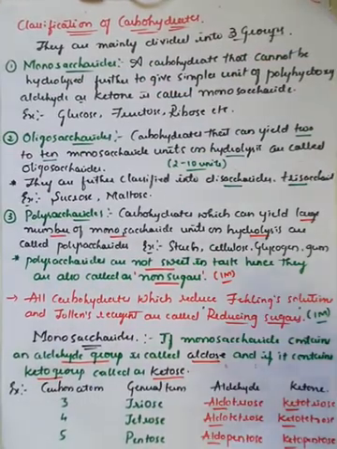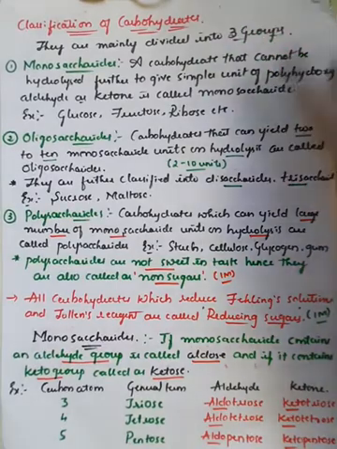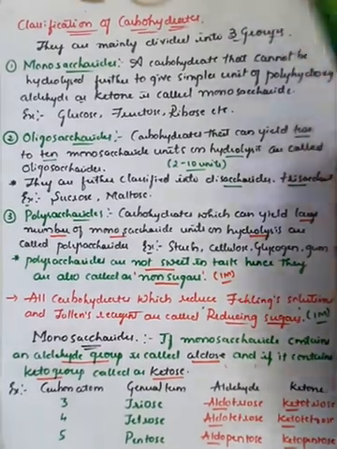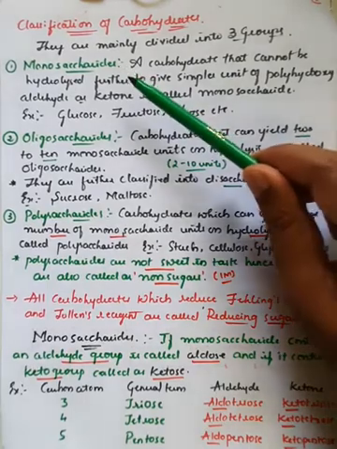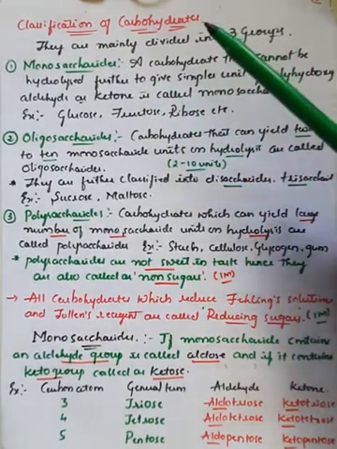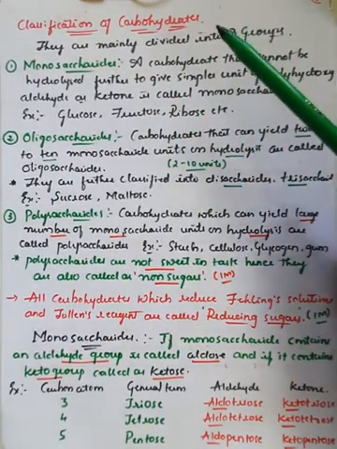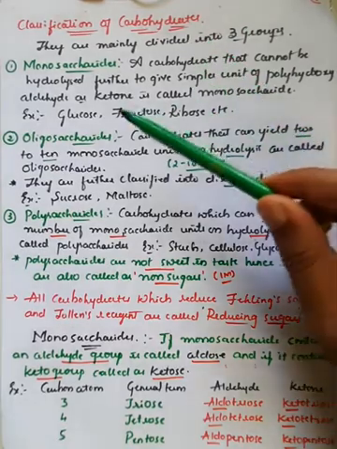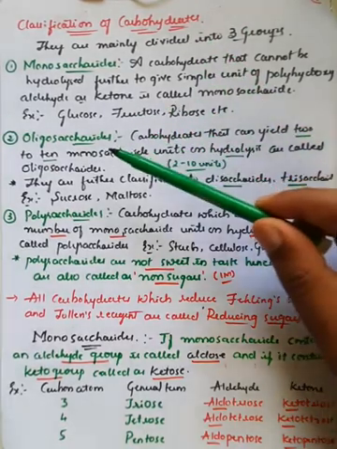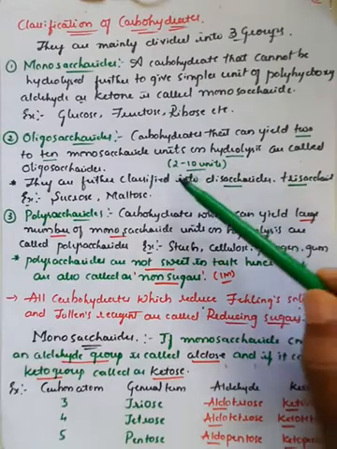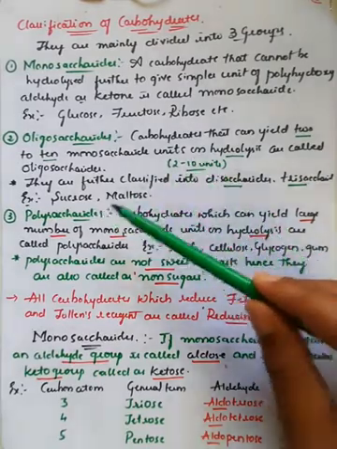Along with that, we have seen the classification of carbohydrates, which is divided into 3 groups. One is monosaccharides, which cannot be further hydrolyzed, the simplest units of saccharide molecules, like glucose and fructose. Then oligosaccharides, which give 2 to 10 units of monosaccharides on hydrolysis, generally sucrose and maltose.